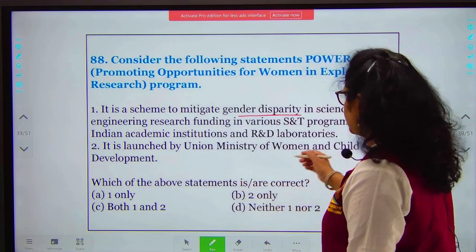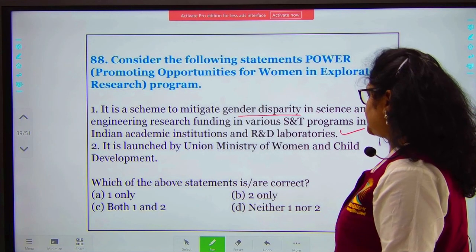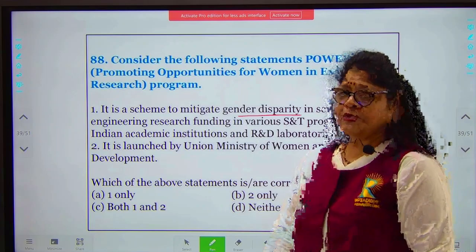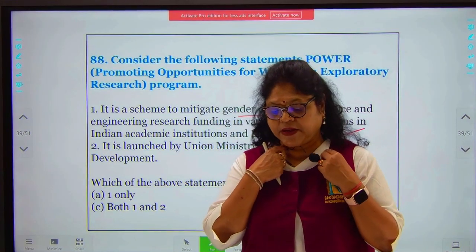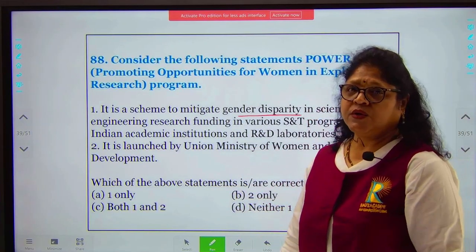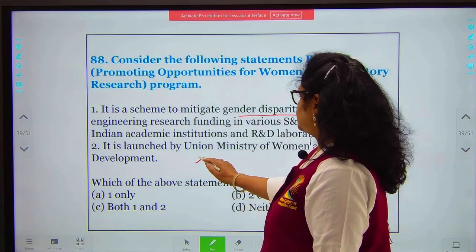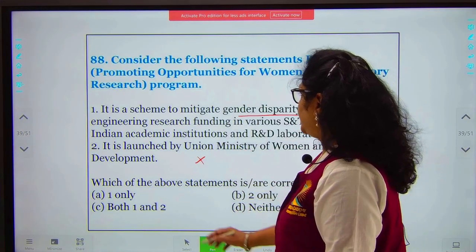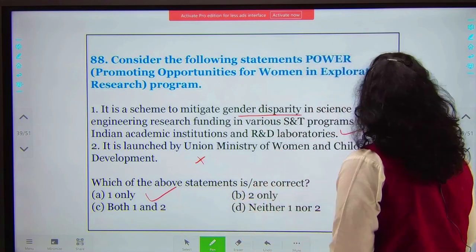This seems absolutely correct. It was launched by the Union Ministry of Women and Child Development. You need to know whether it was the Women and Child Department or any other department. Here the answer is the Department of Science and Technology was the one which launched this program called POWER. So this statement is wrong. So here A, 1 only is the correct statement. That will be your answer.